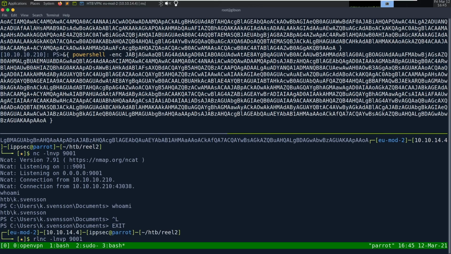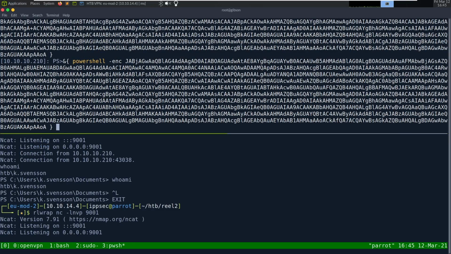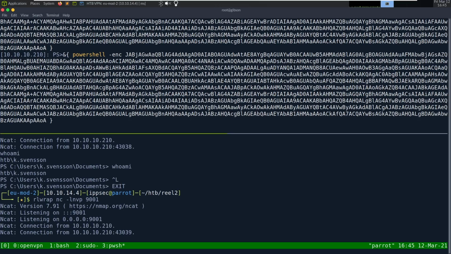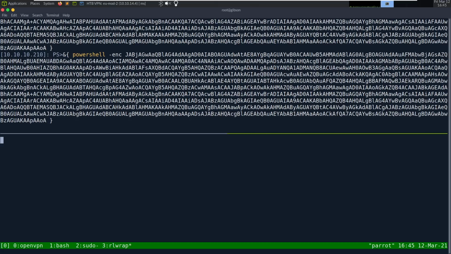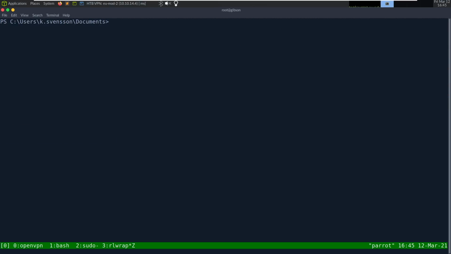do Control L to clear screen, so I'm going to try RL wrap to see if I can get that working. If not, it's not the end of the world. I just like having that functionality. Hey, I think that's how it works. I think that fixed it. Who am I? Yep, awesome. So now we have a normal shell in the box that we can run any PowerShell command we want, which is awesome. So let's take a look around.